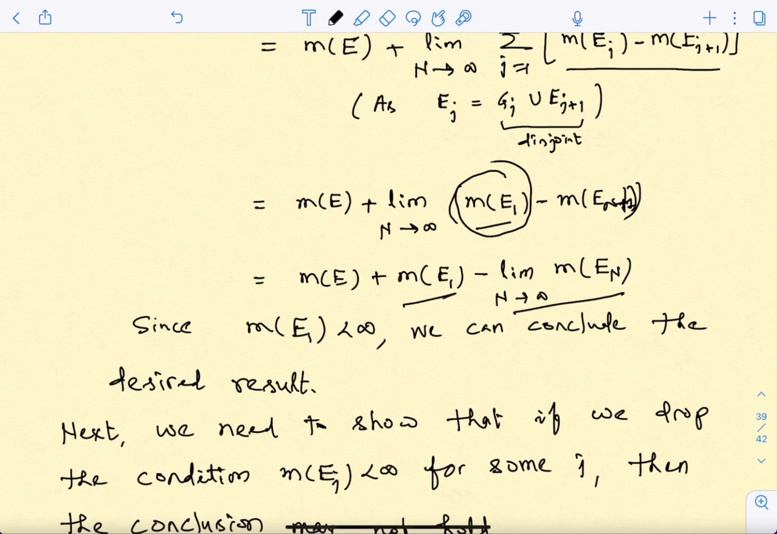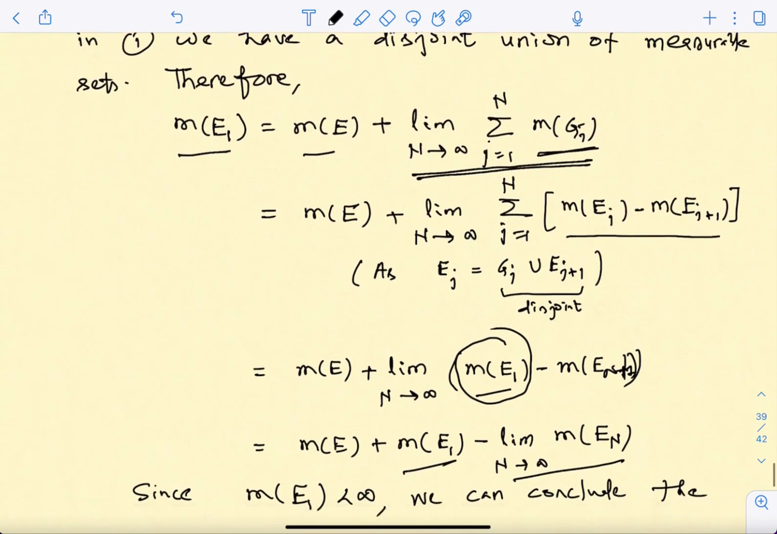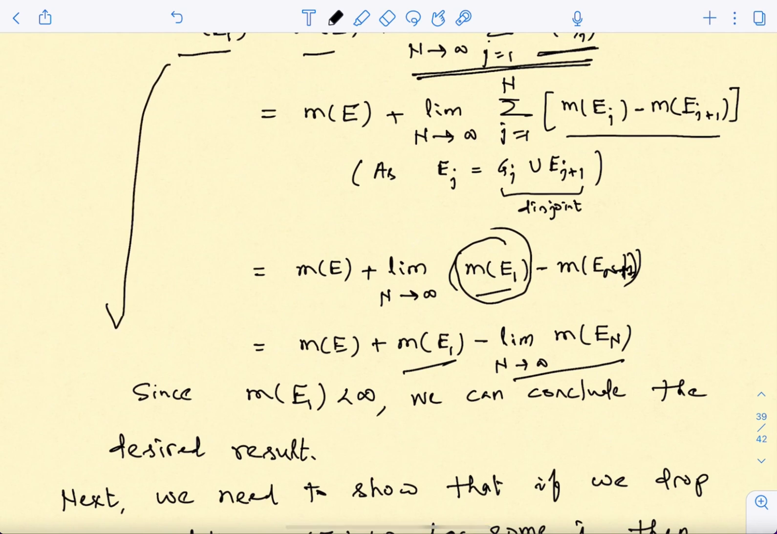Now you know that the limit as n goes to infinity of a_n is the same as the limit as n goes to infinity of a_{n+1}, correct? So that is what I have used over here. And what you had on the left hand side, this was m of E1.